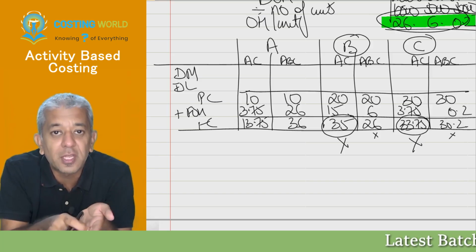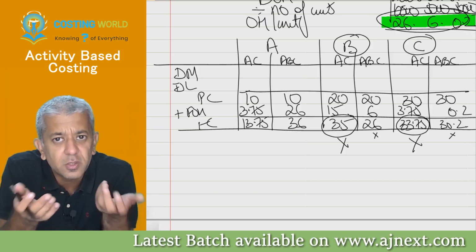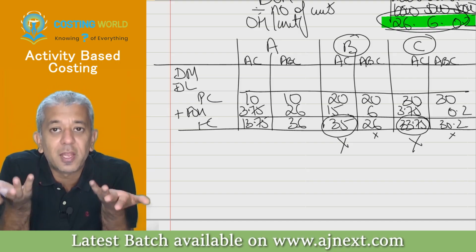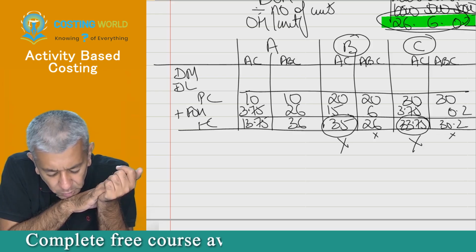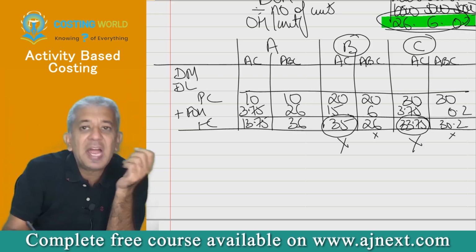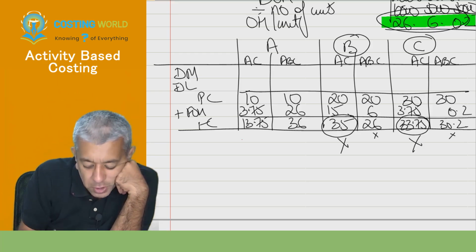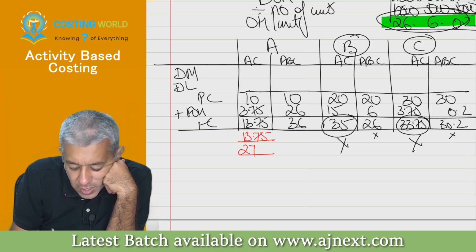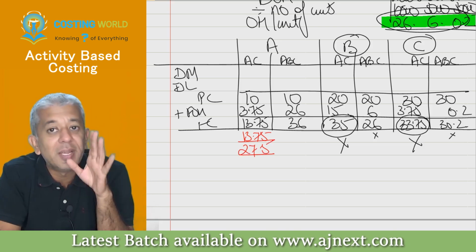You use wrong technique like absorption costing. You got a wrong result. But the thing is, you don't know it is wrong, no? Else, why the hell would you follow it? So you start thinking, my cost is so less, I will add 100% profit margin. You write down a profit margin of 13.75 and you try to price your product at 27.5.